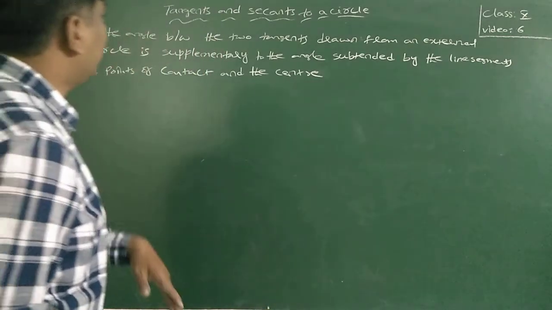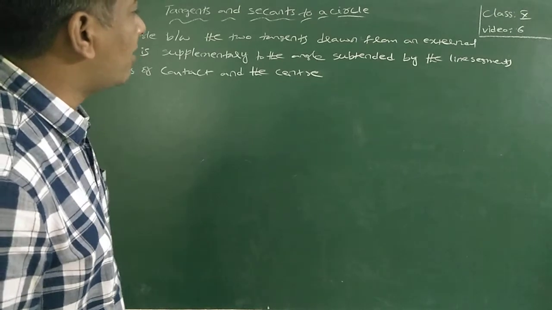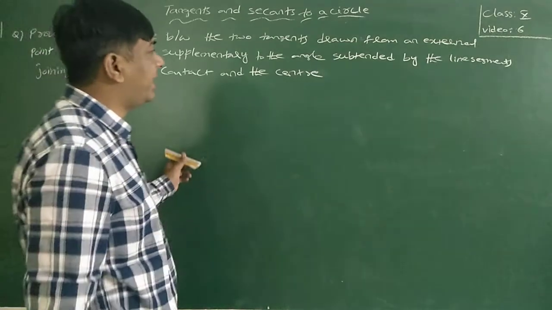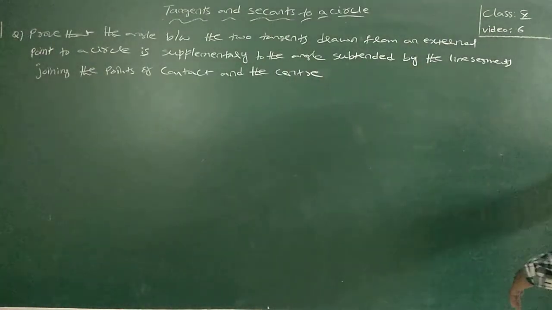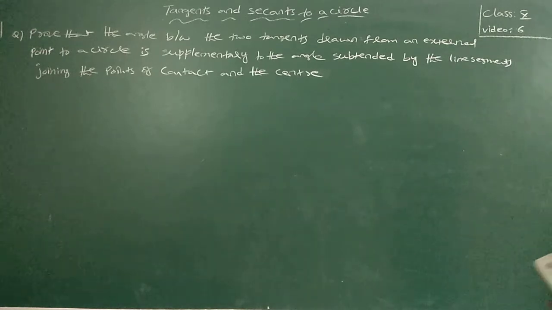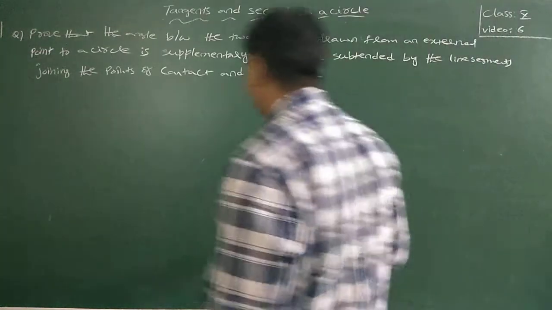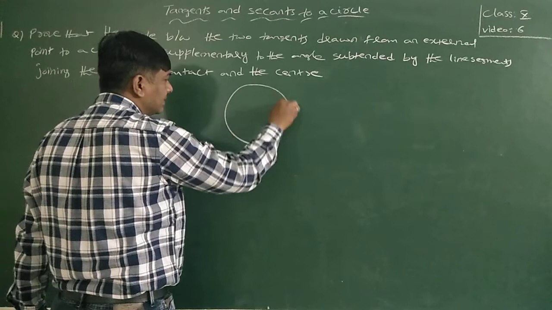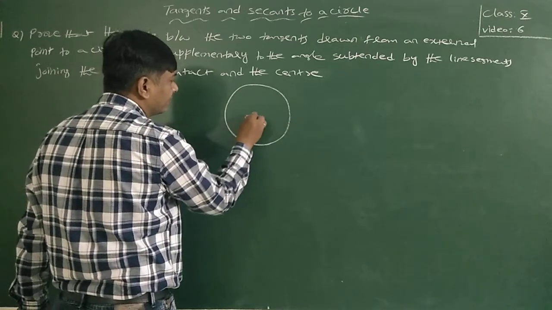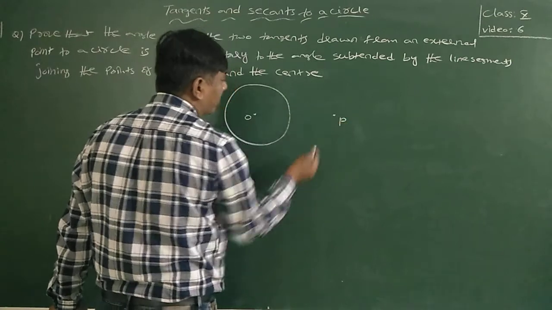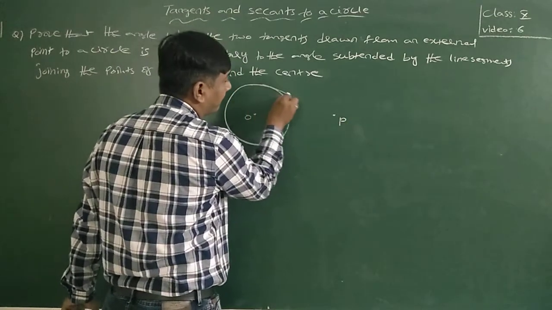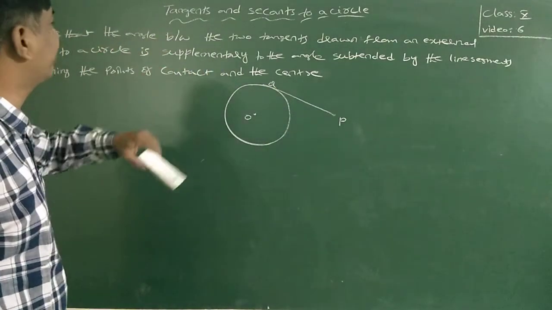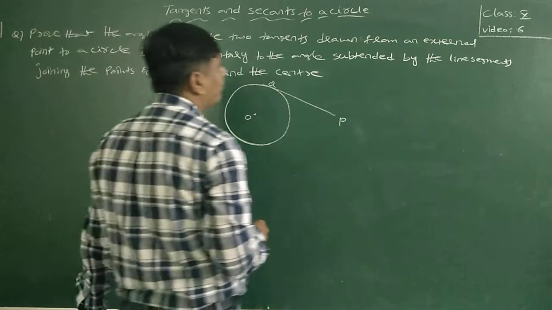Prove that the angle between the two tangents drawn from an external point to a circle is supplementary to the angle subtended by the line segments joining the points of contact and the center. See here, to prove that, I am drawing a circle, the center of the circle. P is an external point. PQ is one tangent.